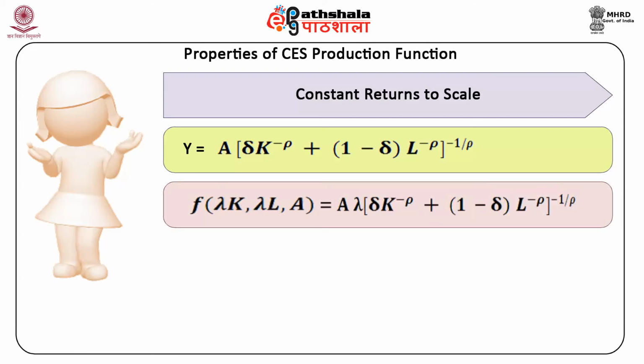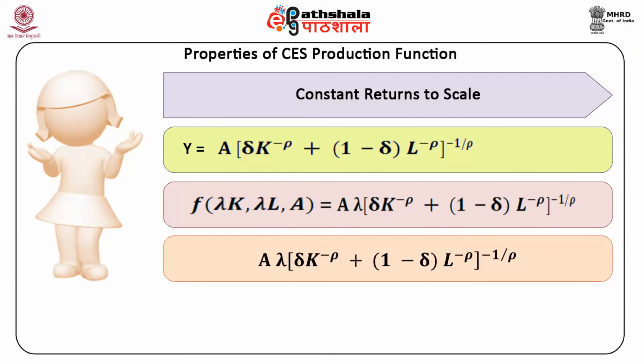F is a function of lambda K, lambda L. A (delta (lambda K) raised to the power minus rho plus (1 minus delta) (lambda L) raised to the power minus rho) whole raised to the power minus 1 upon rho is equal to A lambda (delta K raised to the power minus rho plus (1 minus delta) L raised to the power minus rho) whole raised to the power minus 1 upon rho is equal to lambda Y.